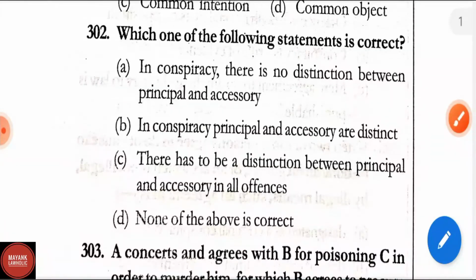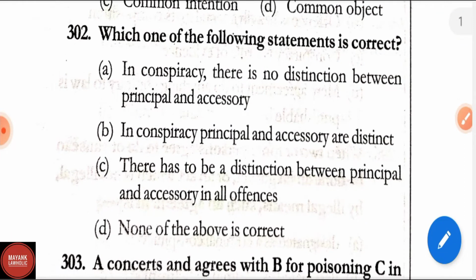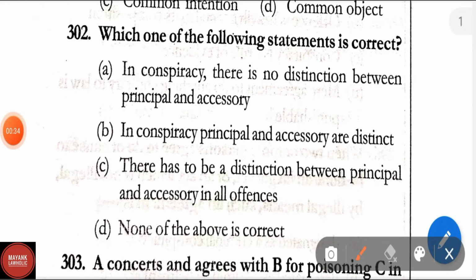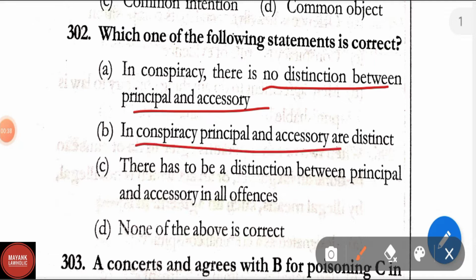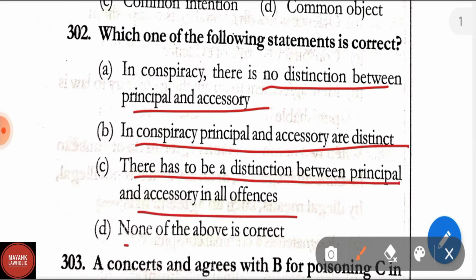Question number 302. Which one of the following statements is correct? Option A: in conspiracy there is no distinction between principal and accessory. Option B: in conspiracy principal and accessory are distinct. Option C: there has to be distinction between principal and accessory in all offences. Option D: none of the above is correct. Here the correct answer is option A, that is, in conspiracy there is no distinction between principal and accessory.